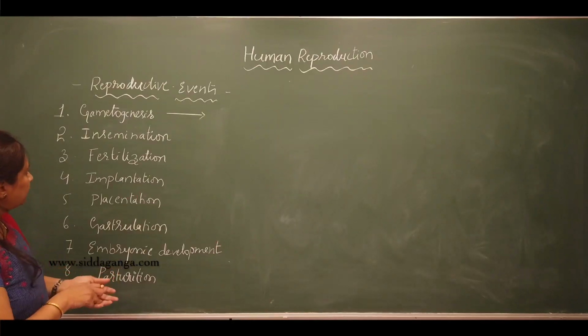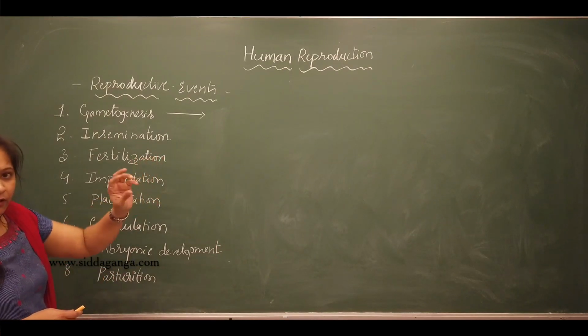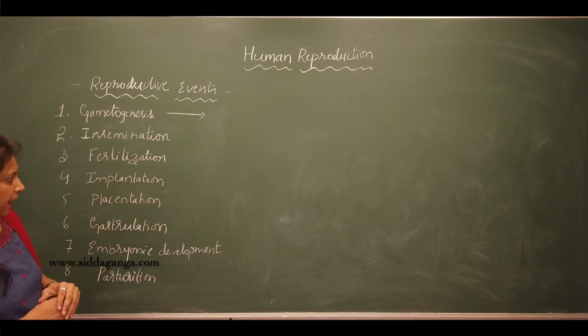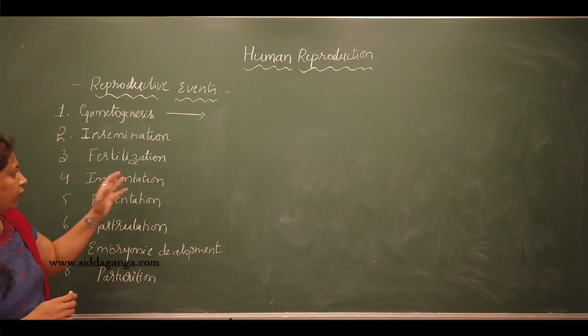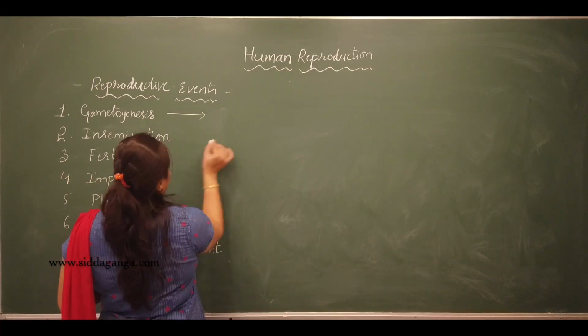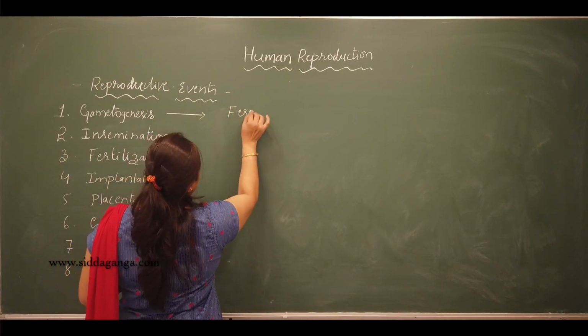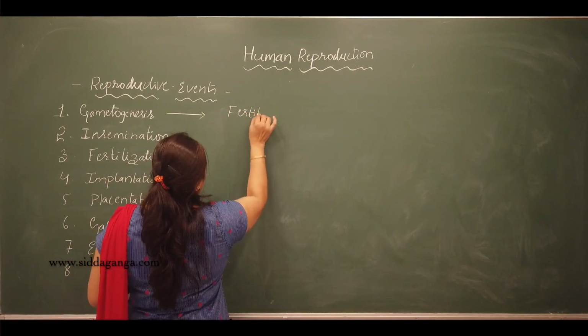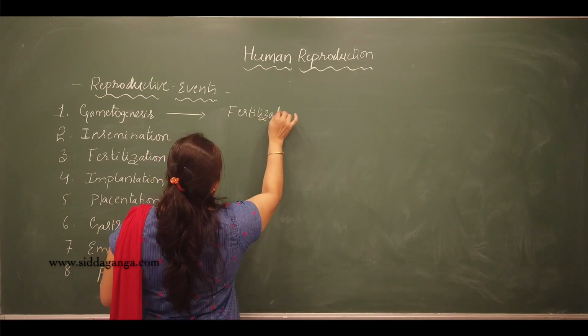Once the sperms are deposited in the female genital tract, the next process is fertilization. What is fertilization?